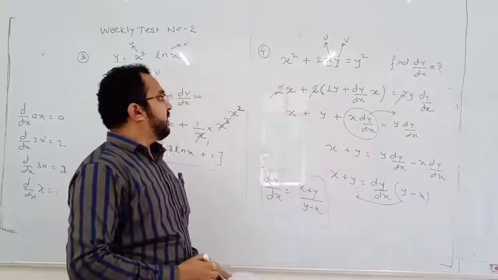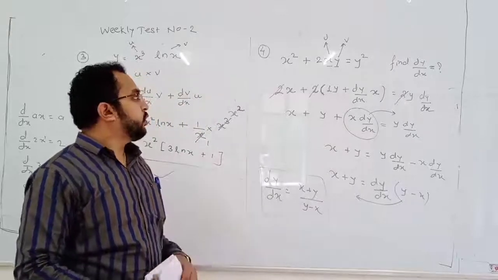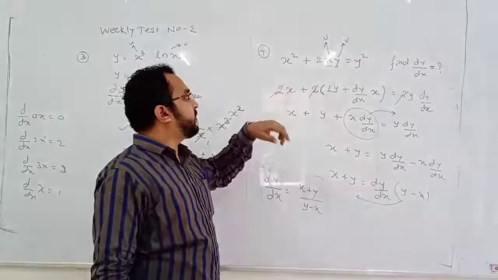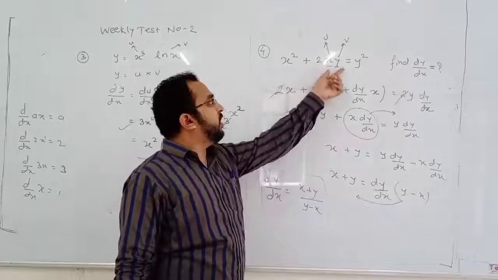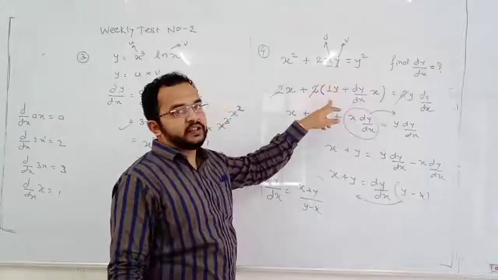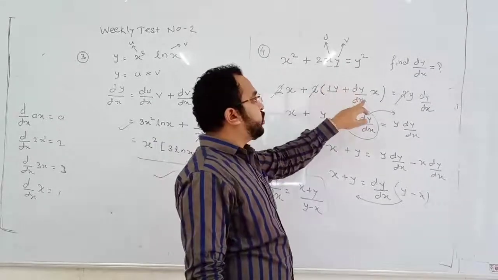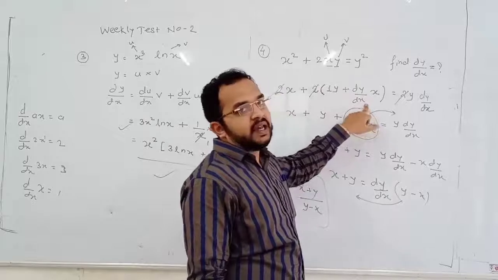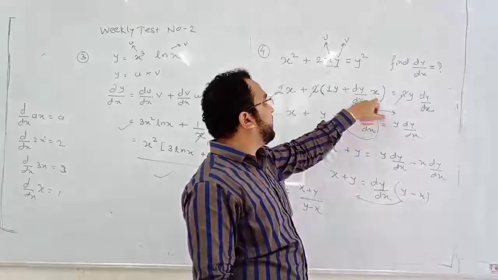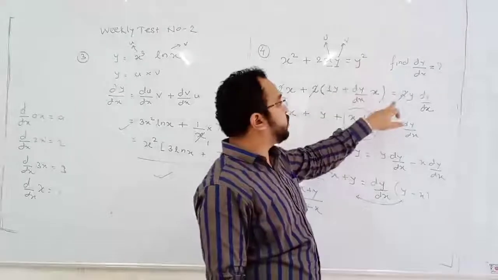So this is the answer. It is one of the nice questions. Differentiation of x square is 2x, this 2 as it is. Here it is the product of two functions, x and y. Differentiation of first, x, is 1, second function as it is, plus first as it is, differentiation of second. So differentiation of y is dy by dx. First as it is, that is x as it is. Then differentiation of y square is 2y.